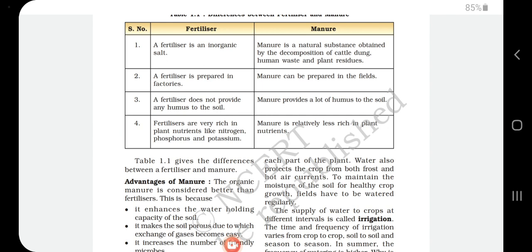Third, fertilizer doesn't provide any humus to the soil, but manure provides a lot of humus to the soil. Fourth, fertilizers are very rich in plant nutrients like nitrogen, phosphorus and potassium. Manure is relatively less rich in plant nutrients.